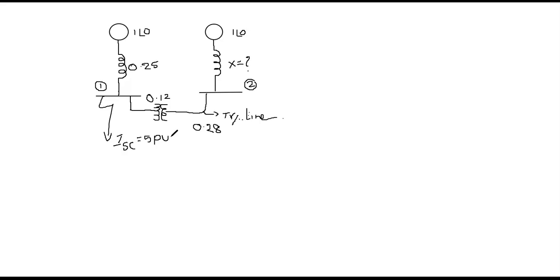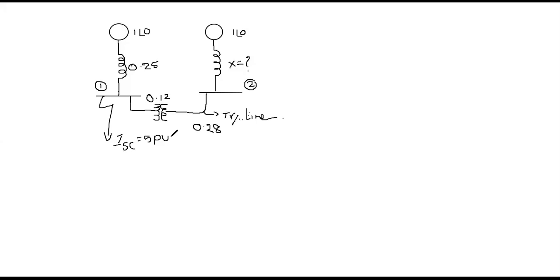These generator 1 section and 2 section are connected in series by a transformer with a reactance of 0.12, and at bus number 1 you are also having a short circuit, and the short circuit current is given, that is equal to 5 per unit. The transmission line reactance is equal to 0.28.